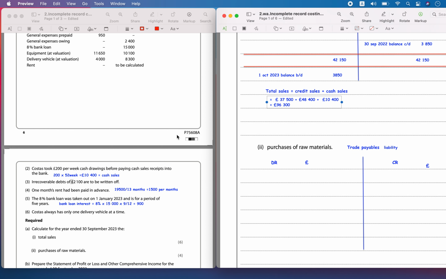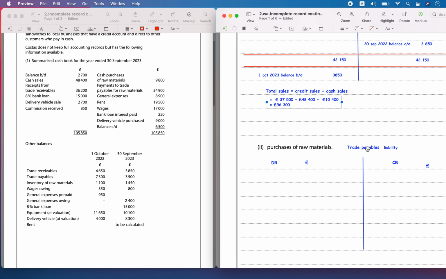Now next one is the purchases of raw materials. So let's prepare it by using the trade payables account. It's a liability account. The beginning and the ending balances of trade payables are given. So let's write that. On 1st October 2022, the balance brought down was 7,300. At the same time there was an ending balance also that is given.